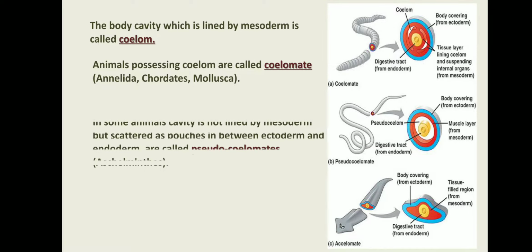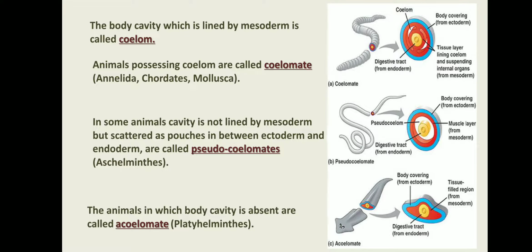If a body cavity is present but not lined by the mesoderm, this is called a false body cavity. There is only one group, Aschelminthes or Nematoda. These animals are pseudocoelomate, meaning false body cavity. Pseudo means false, coelomate means cavity. This cavity is not real because it is not lined by the mesoderm. And the third one is acoelomate, where the body cavity is totally absent.